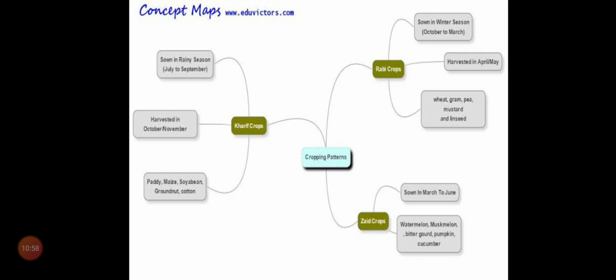Now, coming to the next slide. We know what is meant by agriculture and what is meant by crop. So, India is the second most populated country. At the same time, India is a vast country.